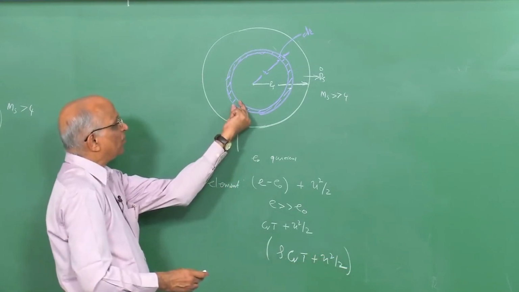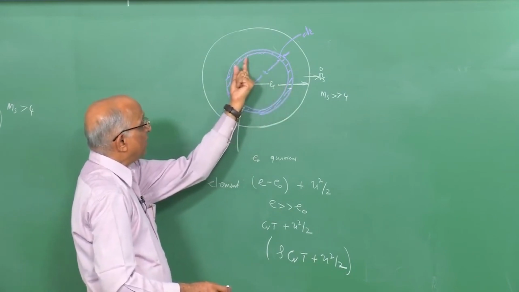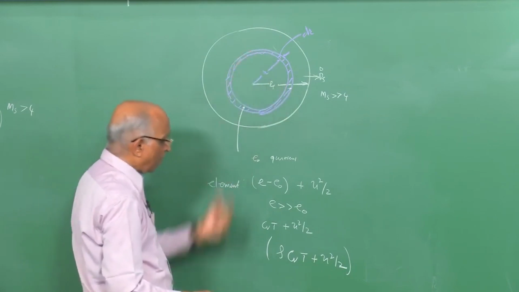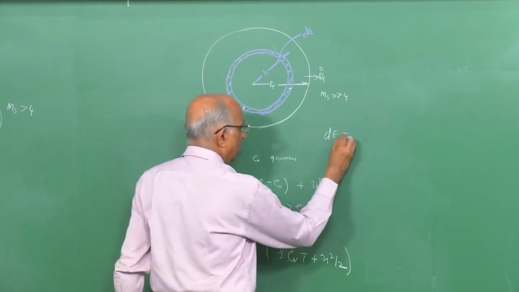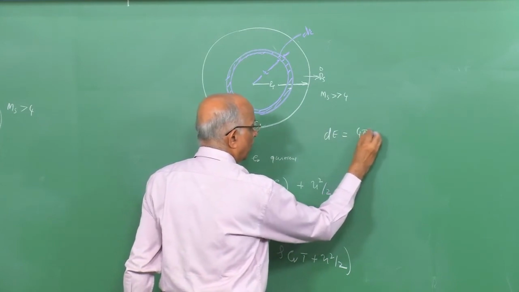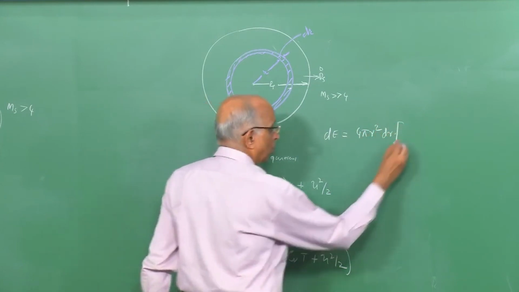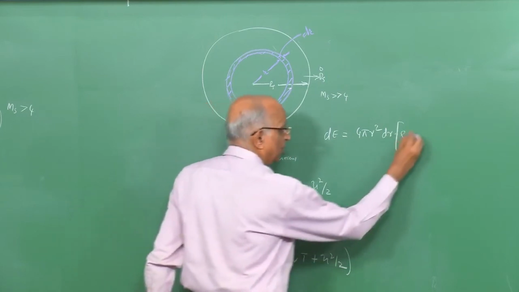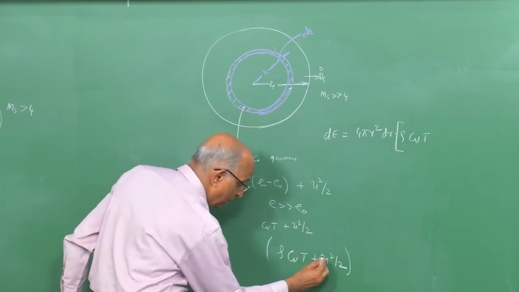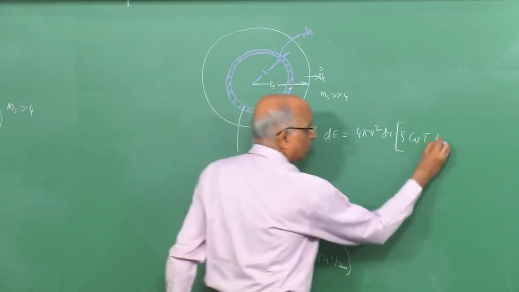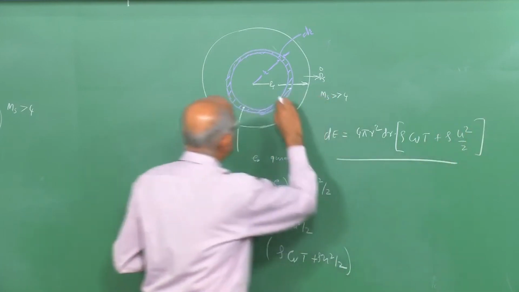The volume of the small spherical segment again is equal to 4 pi r square, which is the surface area, multiplied by dr, over which the properties are constant, and therefore, the energy within this element dE is equal to 4 pi r square into dr, which is the volume, into the value of rho into Cv T, this is the internal energy of this particular volume, this is per unit mass, this should have also been rho, plus rho into u square divided by 2 is the energy within this small volume.